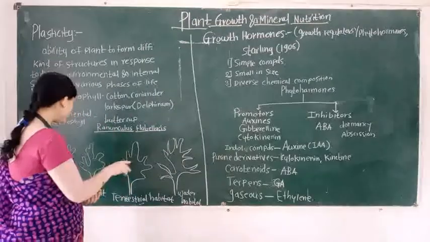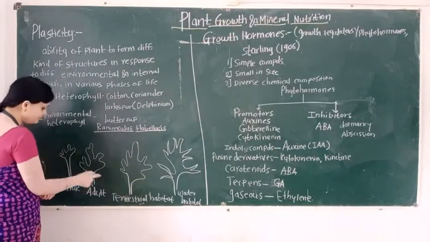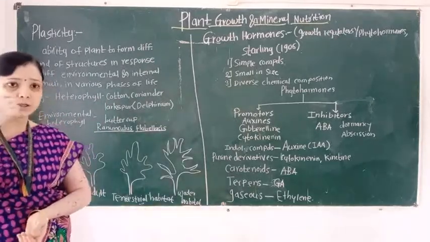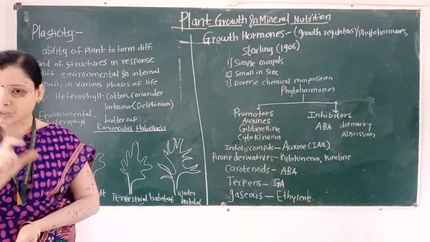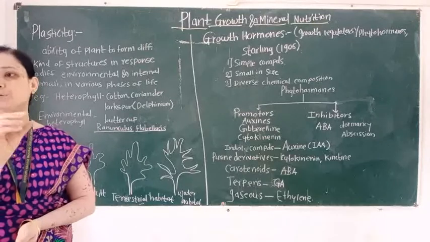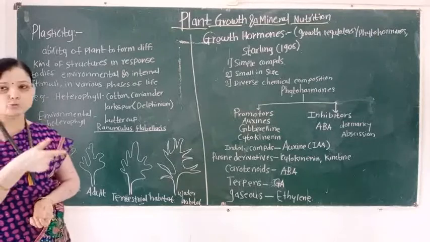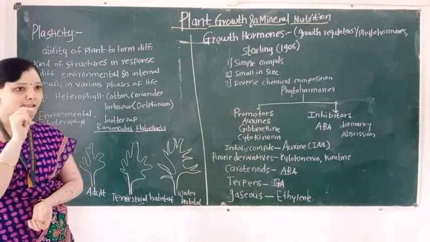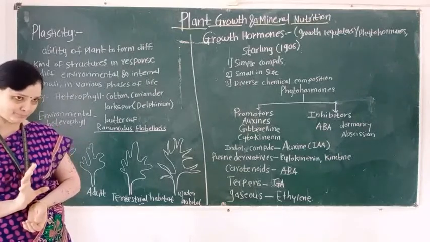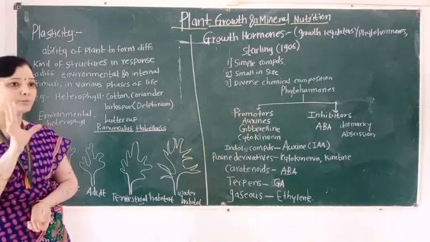That is, in the juvenile stage the leaf form is different, and in the adult stage, that is the mature stage, the shape of the leaf is different. This is the simple meaning of heterophylly. So heterophylly is the best example of plasticity.